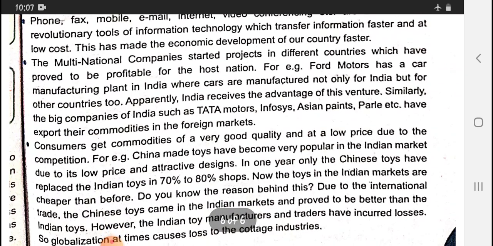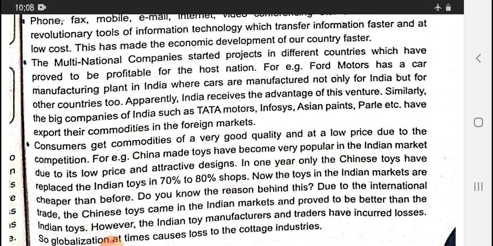Multinational companies started projects in different countries which have proved to be profitable for the host nation. So multinational companies started business with other countries. For example, Ford Motors has a car manufacturing plant in India where cars are manufactured not only for India but for other countries too. So other countries are being given the chance to work with our country and start new business making cars. Apparently, India receives the advantages of the venture.